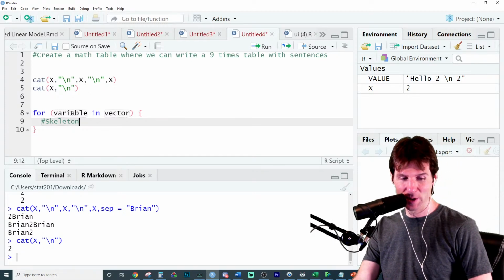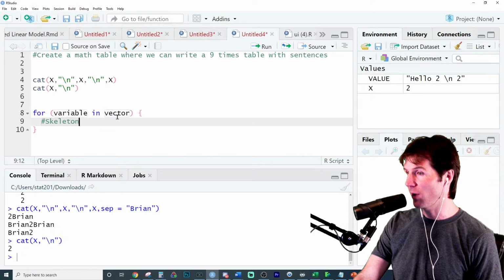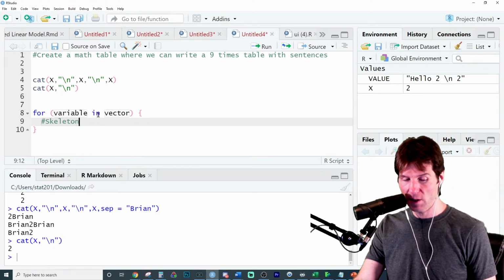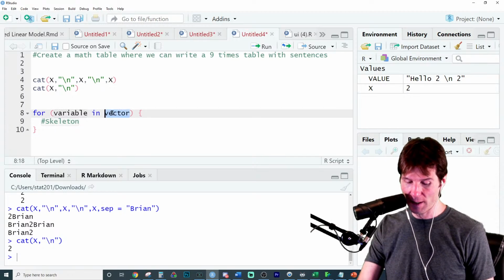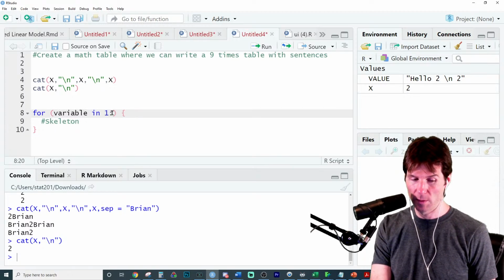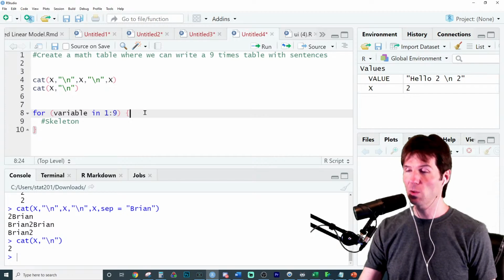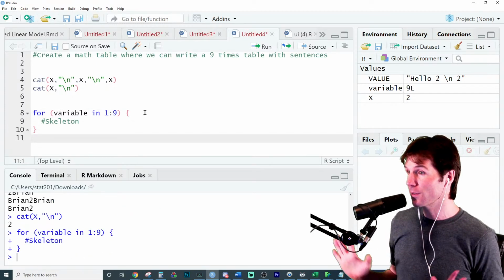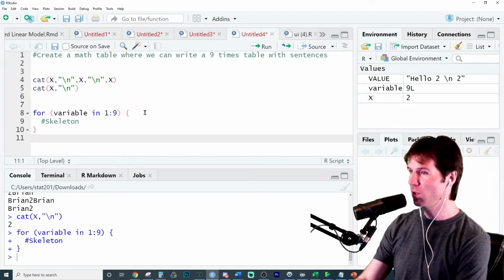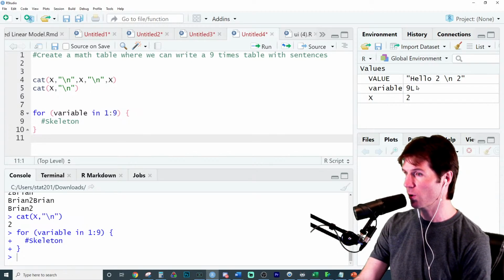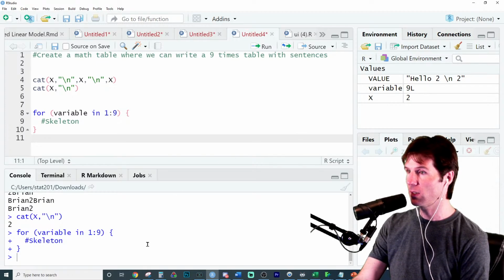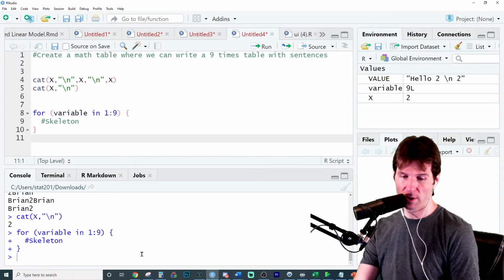So we are going to now have a variable, a vector, and a skeleton. Watch this. Let's go right here and say vector 1 through 9. Now, I think this will run, but it's really not going to do much of anything. That actually ran. As long as it's not breaking, we're good. But you notice, it actually created variable and stored 9L in it. 9L is short for 9 integer format.